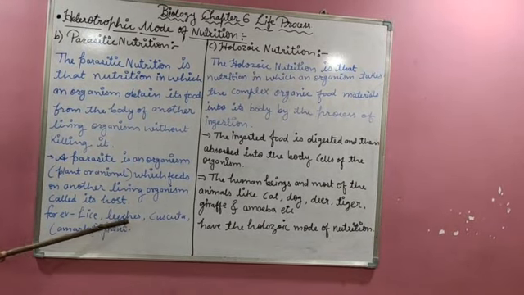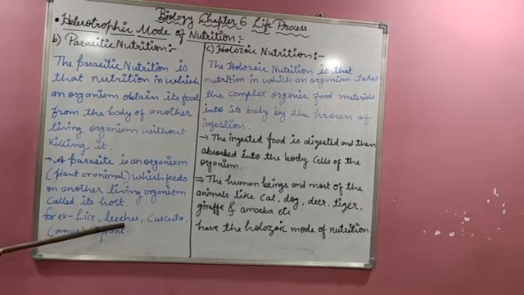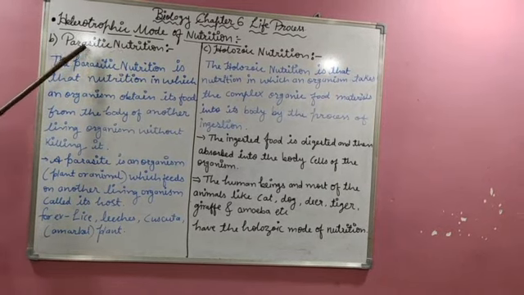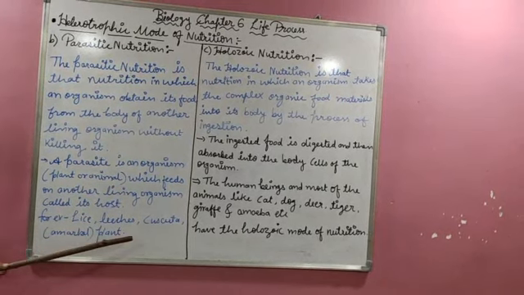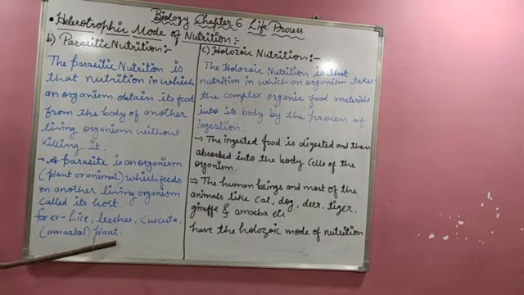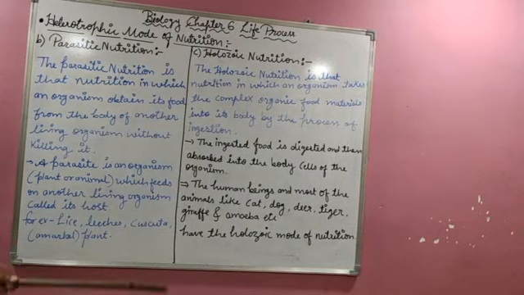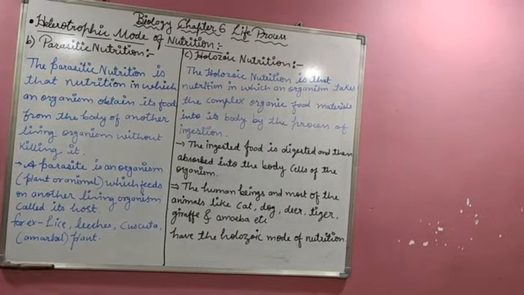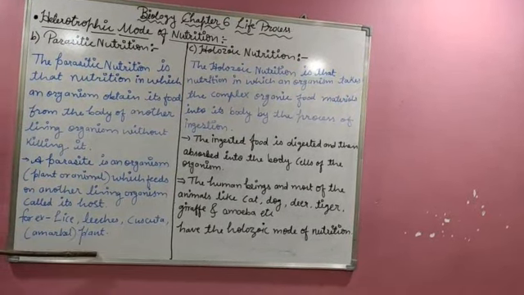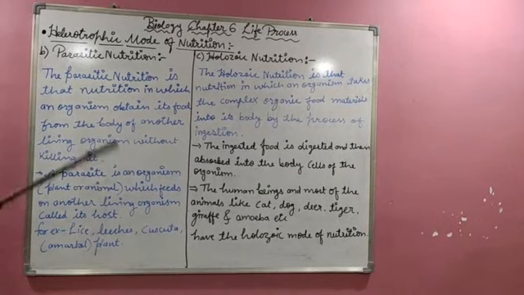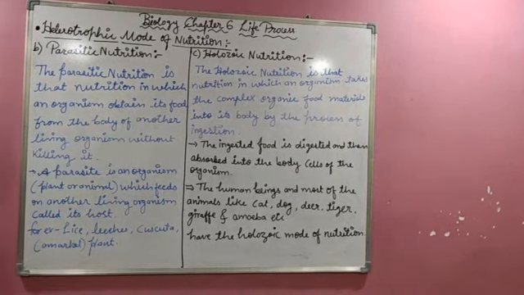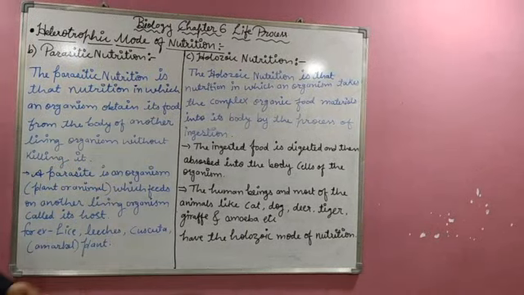That's why such kind of obtaining nutrition is called parasitic nutrition. And for example, cuscuta is also a plant living on another plant and getting food from that particular host plant. So obtaining nutrition from such an organism is called parasitic nutrition.